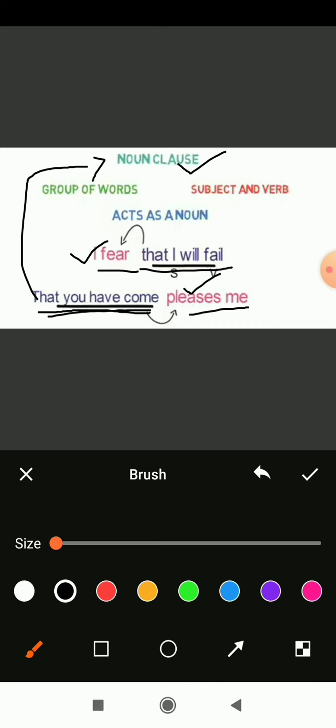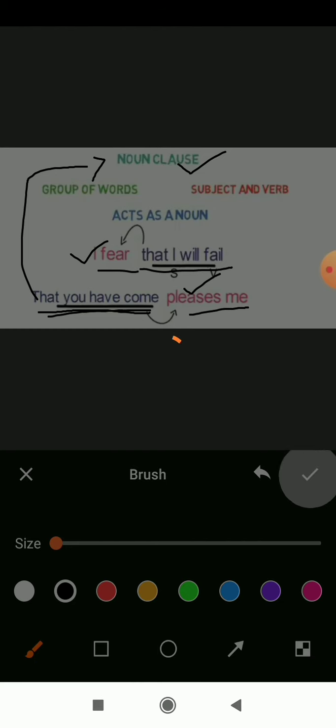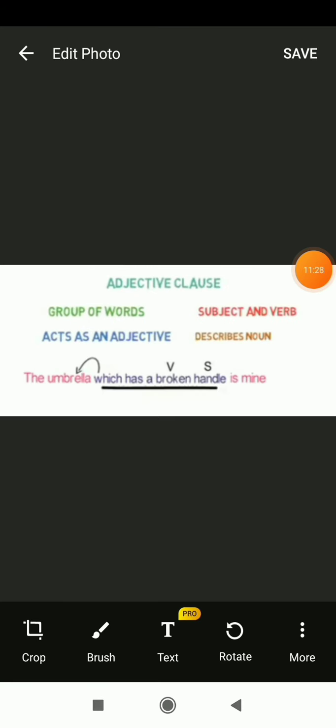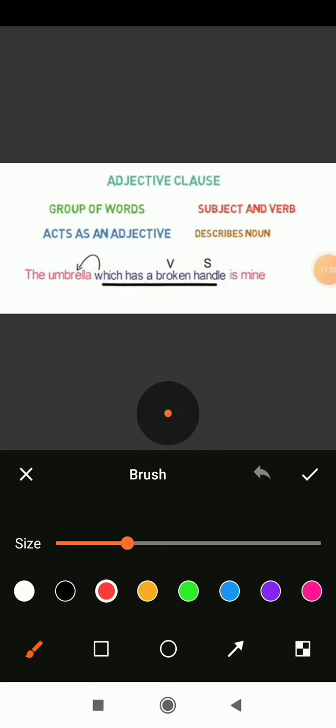Now let's begin with another part, which is the adjective clause. Yes students, let's begin with the adjective clause here. So what do we mean by the word adjective?